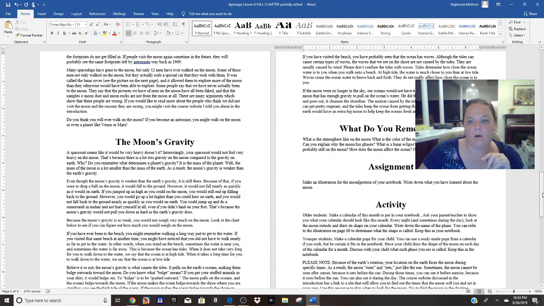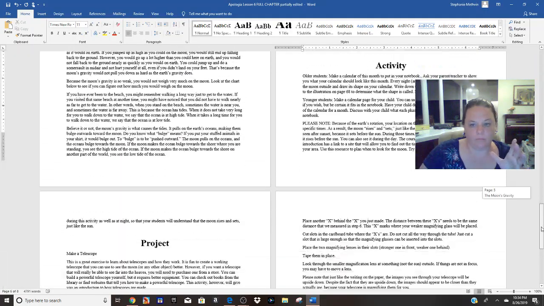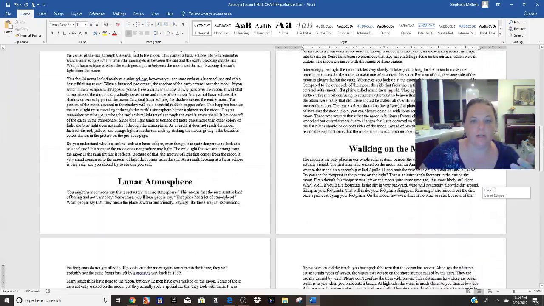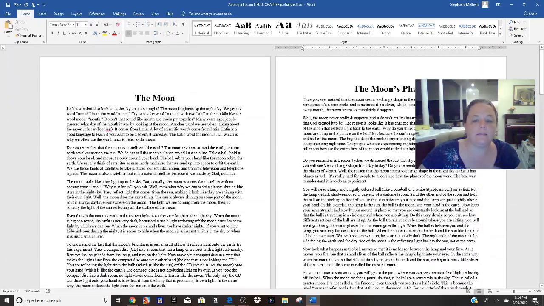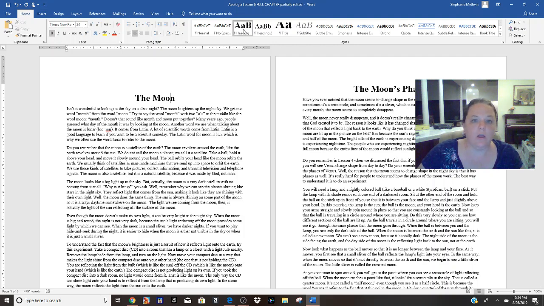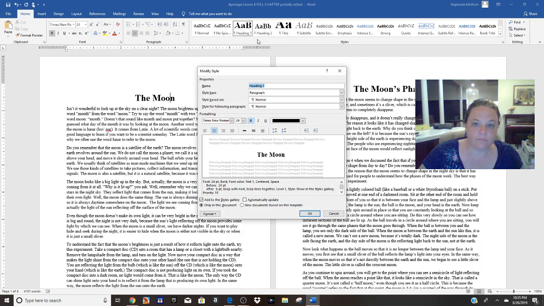Okay. All right. So we covered how to change the heading. Now, if your heading has not been modified, yours won't look exactly like these. Yours might have a different font or whatever. All of these are Times New Roman 24, bold, and centered. What we did here, we right click on heading 1 and click modify. Here is where we change Times New Roman. I put mine at 24. That's roughly about what this book has them at.